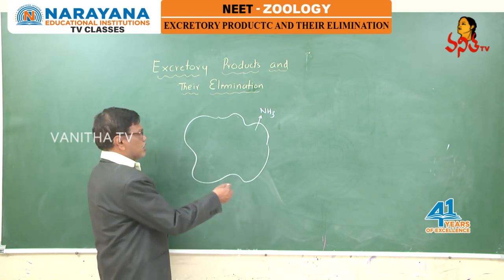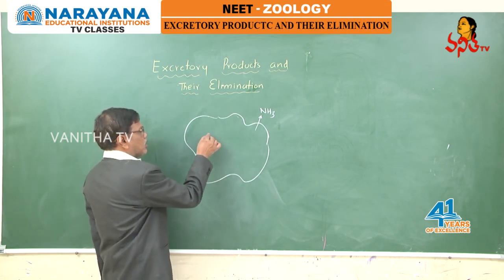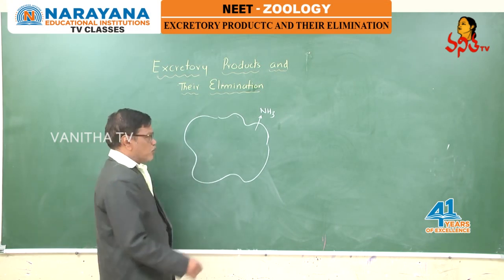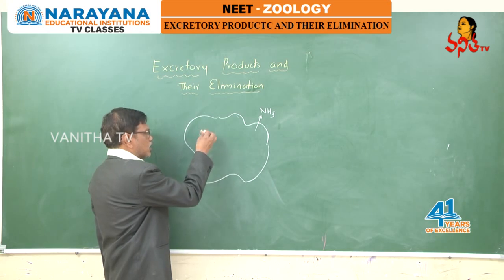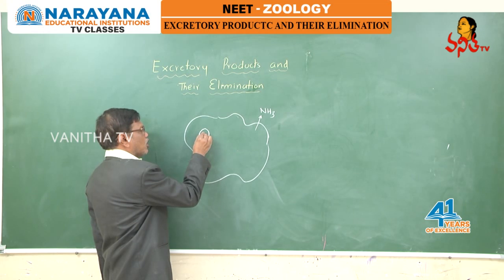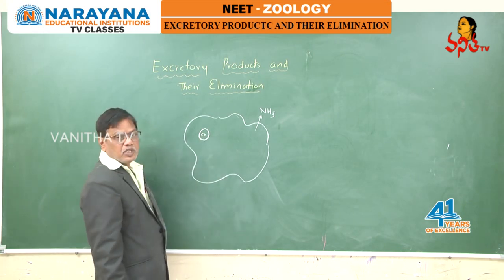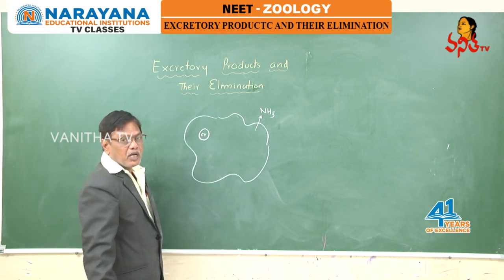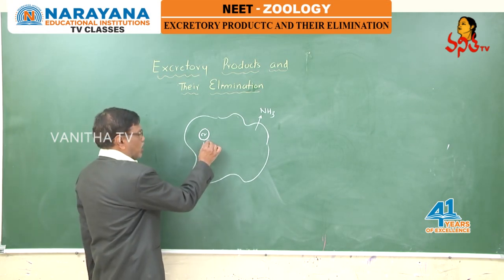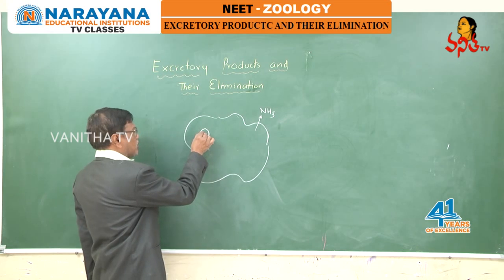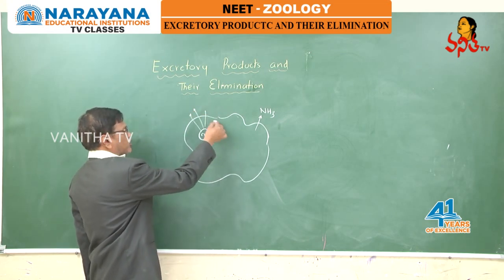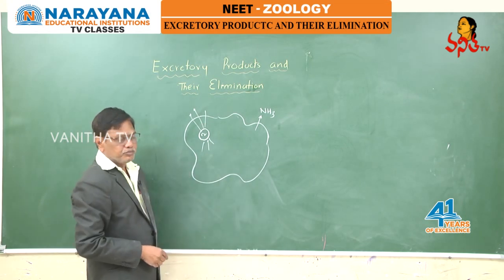In addition to diffusion, freshwater protozoans also have contractile vacuoles that are meant for maintaining osmoregulation. They collect the excess water from the cytoplasm and send it outside, in that way maintaining the body fluid concentration.